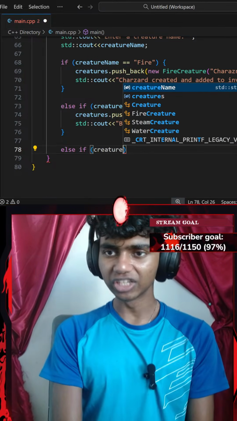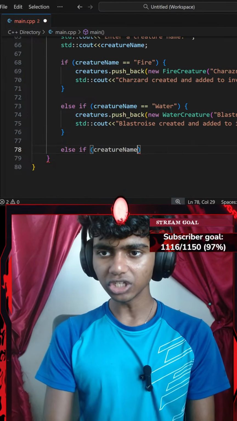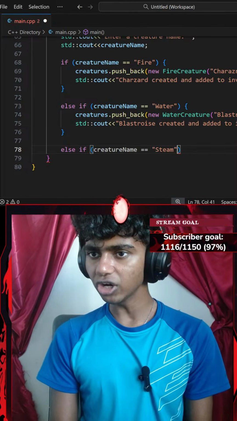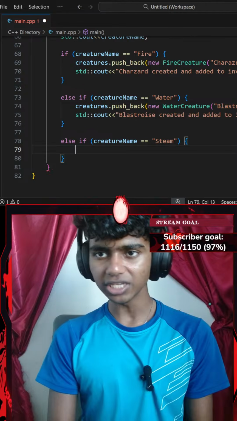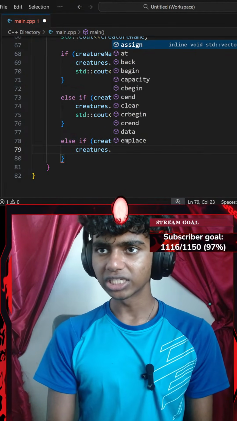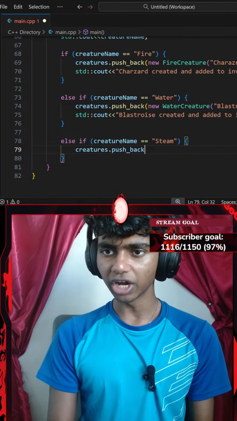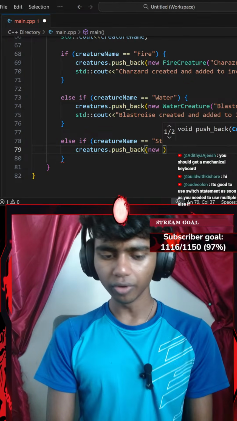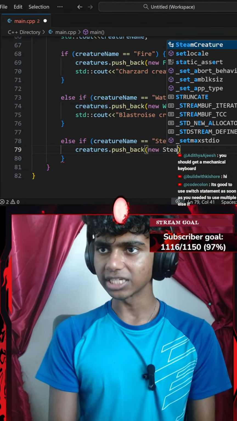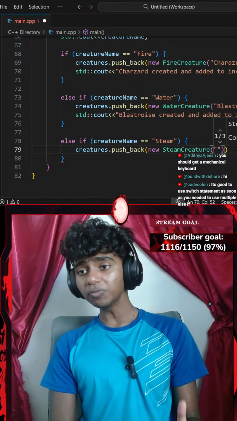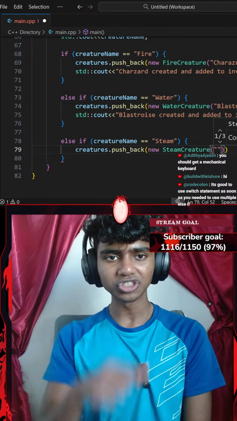That said, if my creature name is equal to, let's say, Steam, then I'm going to do something. I'll go with the pair of curly braces, and then go into my creatures vector dot, let's say, the push_back function. I want to push back something like a new Steam creature. My Steam creature is a class with a pair of parentheses. The Steam creature is going to be called something like, guys, I don't know the Steam creature's name.